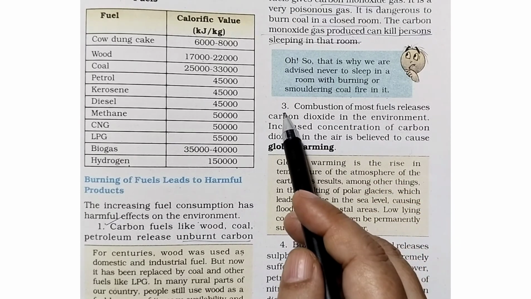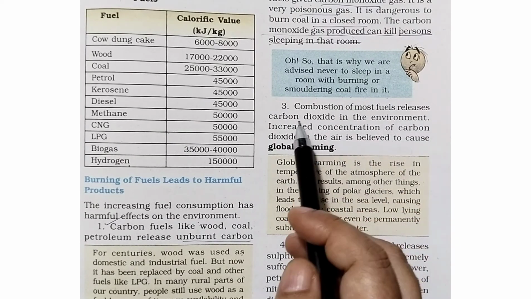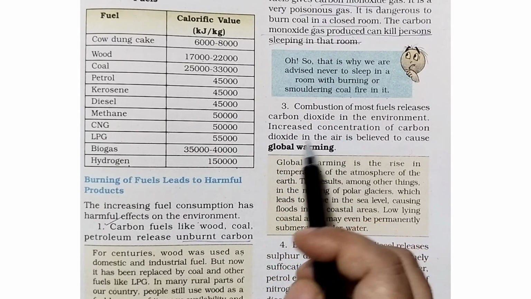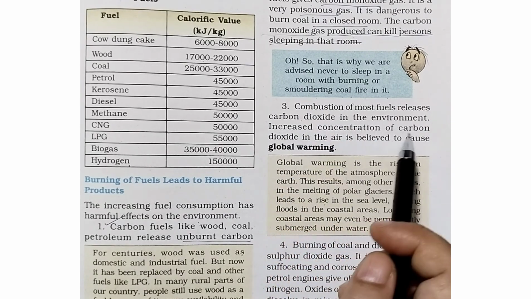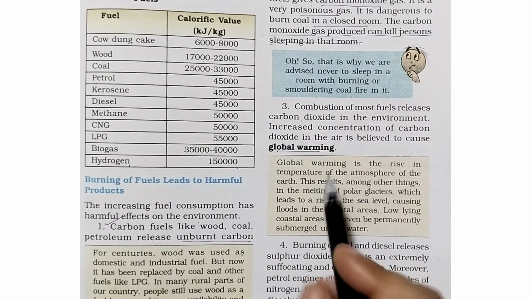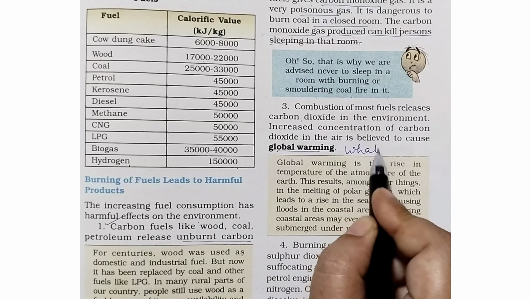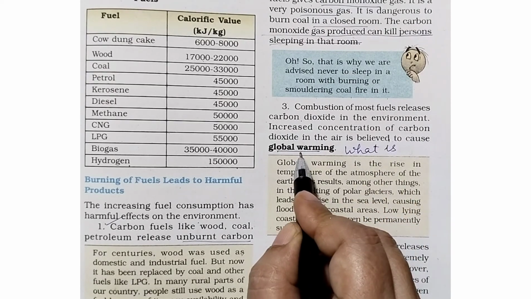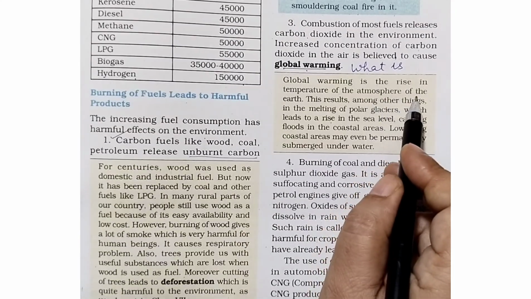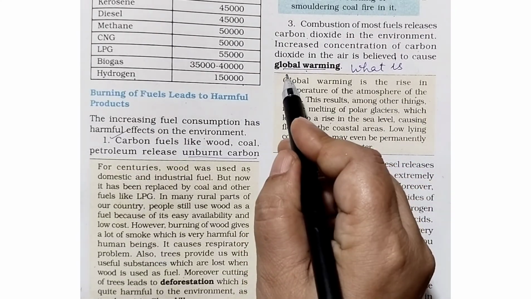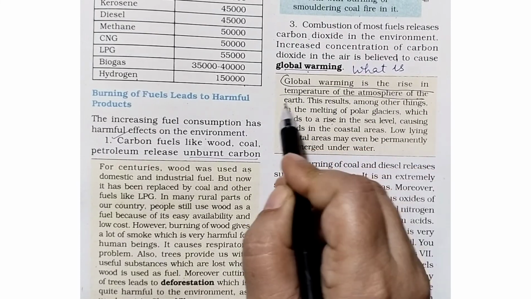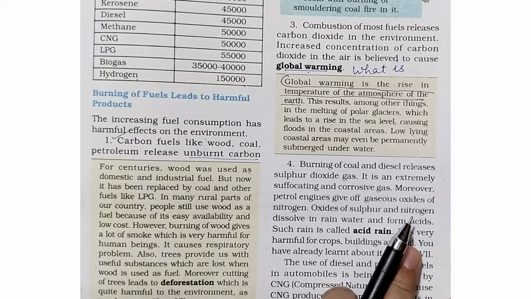Number three, the combustion of most fuels releases carbon dioxide, which is one of the major ingredients of global warming. Increased concentration of carbon dioxide in the air is believed to cause global warming. Now, what is global warming? Global warming is the rise in temperature of the atmosphere of the earth. Very important. The increase in temperature of Earth's surface is known as global warming.